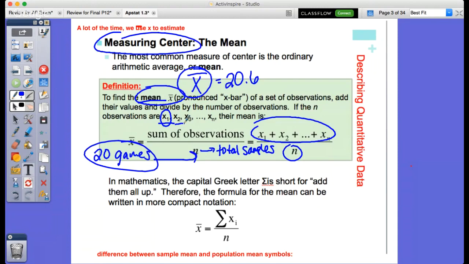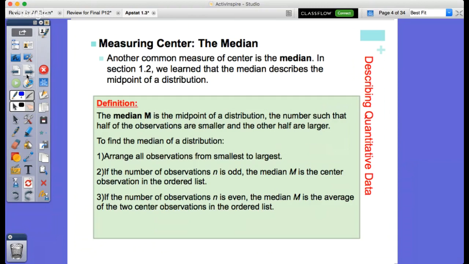A couple other things that you need to note as well. If you see this sigma thing, that just means the sum of. So this is the same thing. It's just mean. N is the total amount of games that I played in. The sigma would be the sum of all of those games that were there. So sigma is just a fancy word that means to add them all together. There's also a difference between population mean and sample mean in terms of the notation that's there. Just keep that in the back of your mind. We're going to look at that in just a little bit later in sections to come.